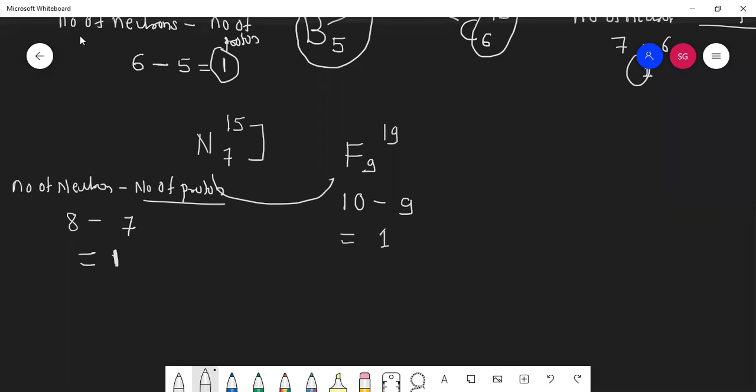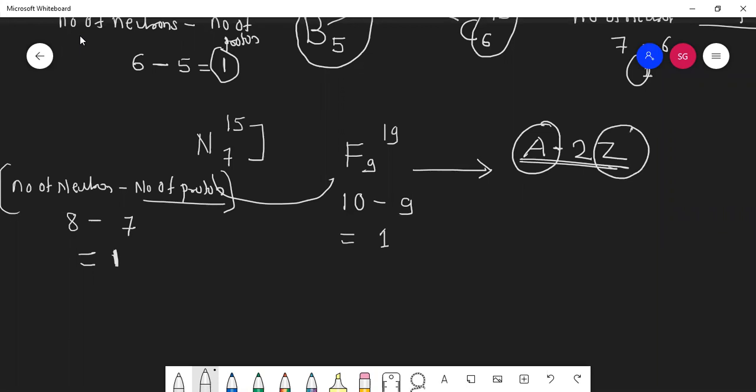Students, no need to remember this formula. I'll tell you one shortcut formula for isodiaphers: A minus 2Z. A is the mass number, Z is the atomic number.